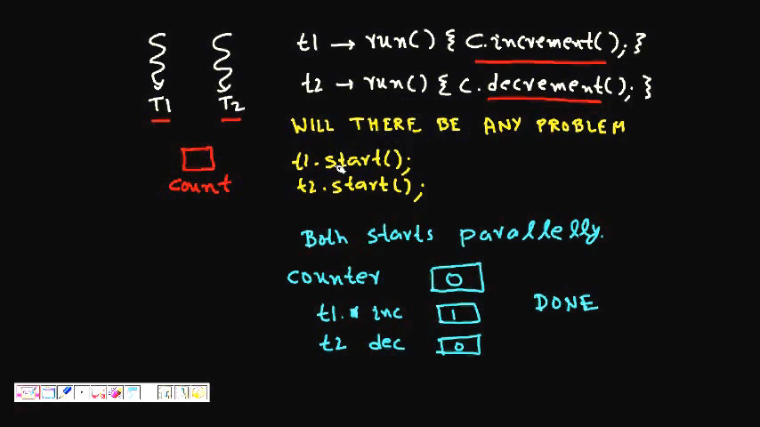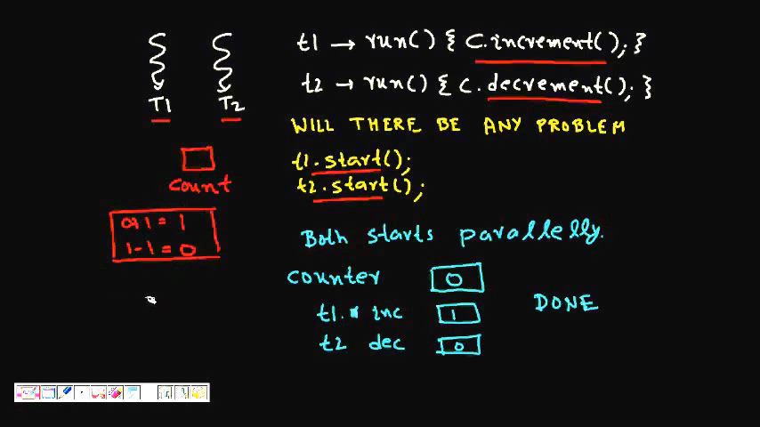So in your main you will call T1.start and T2.start, and they will in turn call their functions. Thread T1 will do increment, thread 2 will do decrement. So what will happen? Any class 1 student can tell that if you do 0 plus 1 it becomes 1, then 1 minus 1 it becomes 0. So simple. But when you have two threads it is not as simple as that.